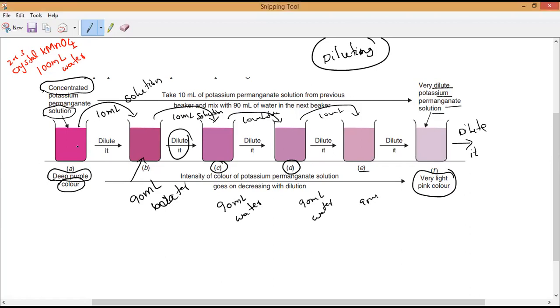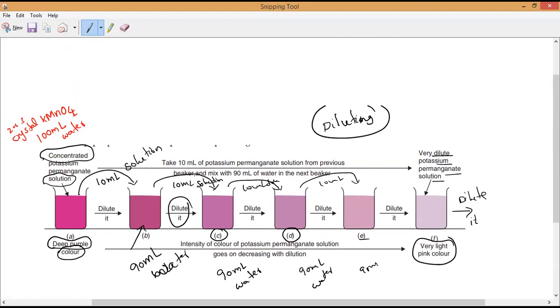See, almost 1, 2, 3, 4, 5, 6, so 600 ml of water, but still the color is transferred. But what are the crystals that have been taken? It's not 1 kg of potassium permanganate. How many? Just 2 or 3. Understand? Small crystals, but still the color of potassium permanganate is imparted to a large volume of water.